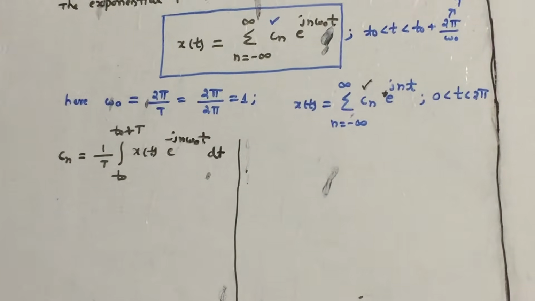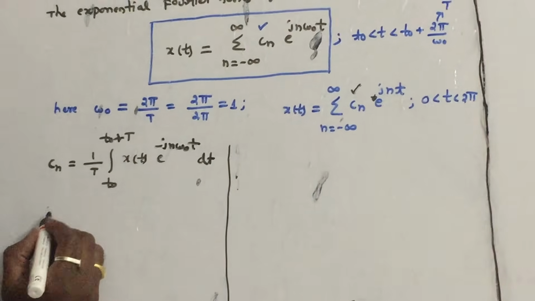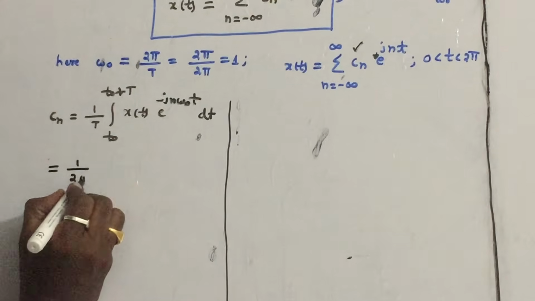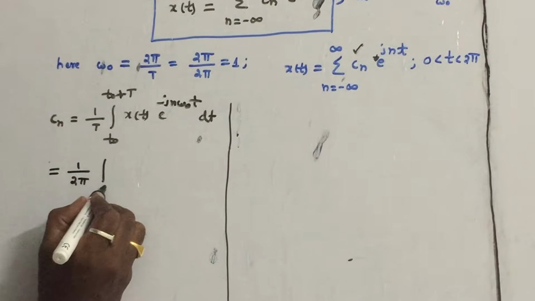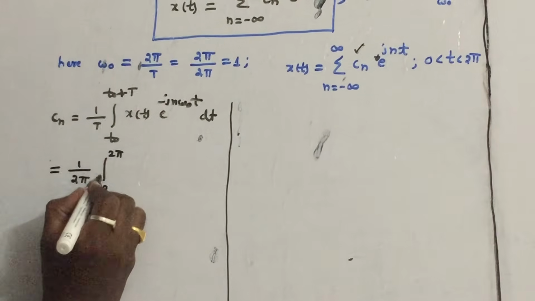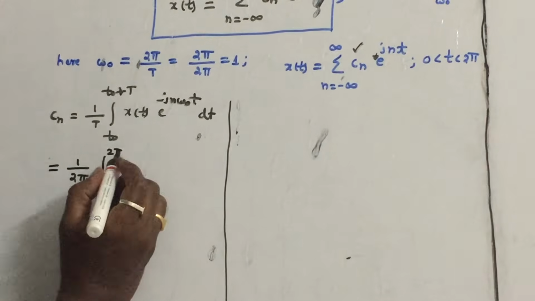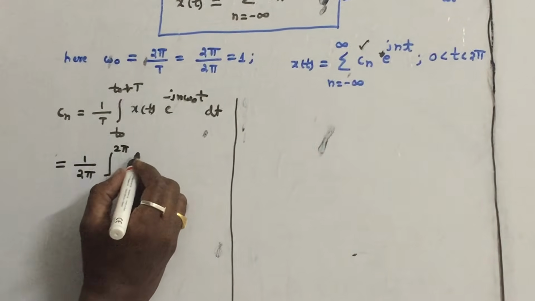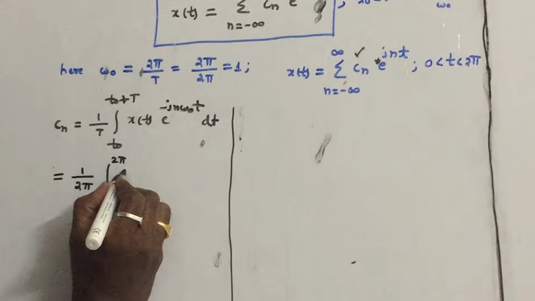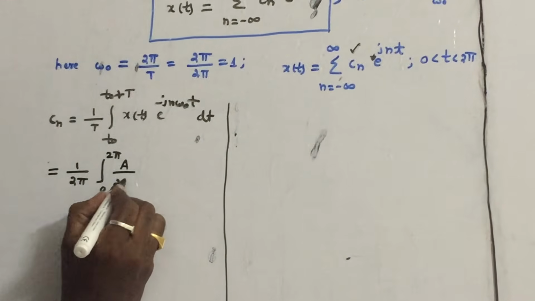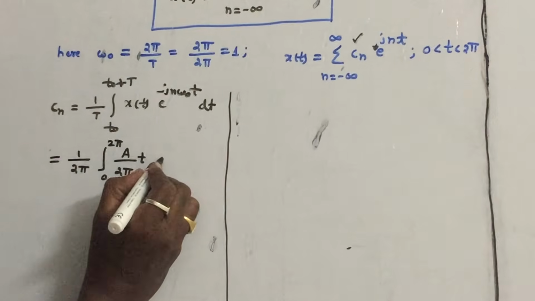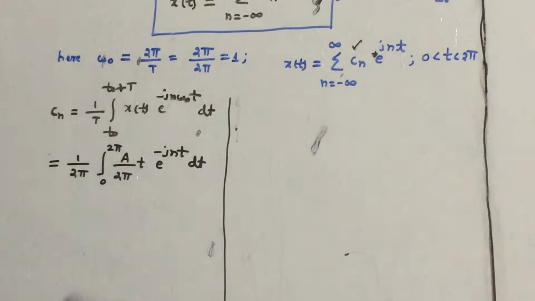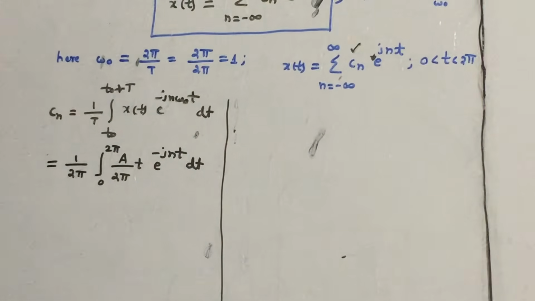Just substitute the values: 1 by 2 pi. The cycle we have taken is 0 to 2 pi, so the time period is 2 pi. The x of t equation in this interval is A by 2 pi into t, into e power minus j n t dt. You can check that omega 0 is equal to 1.